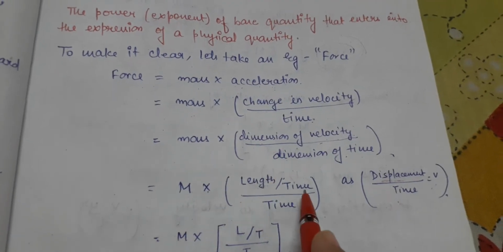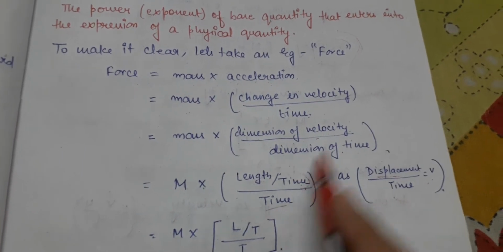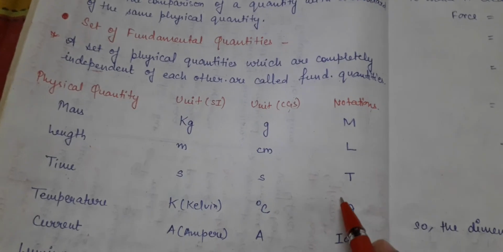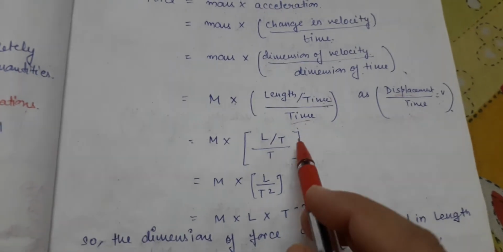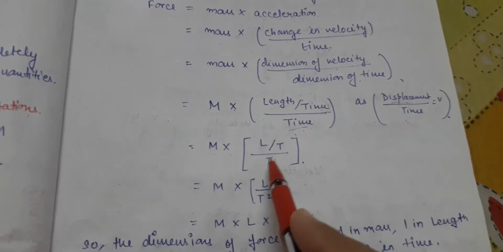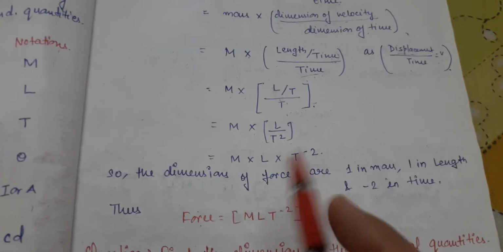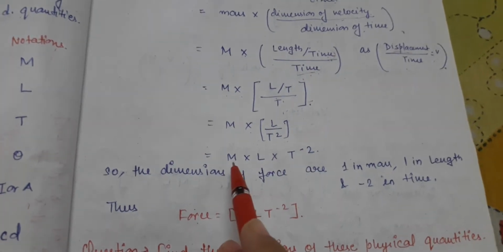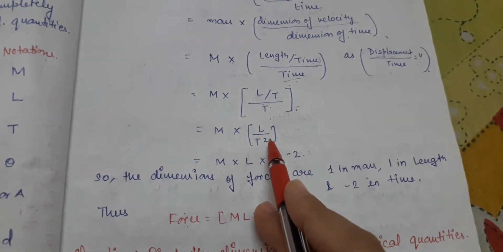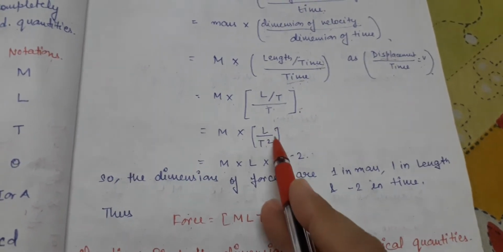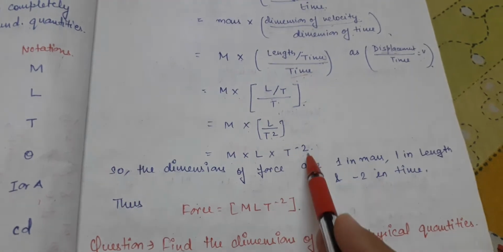So mass into length upon time. Length upon time denotes velocity, change in velocity. And the dimension of time is already given. What is the dimension of time here? T. So in place of time, we can write T here. So the formula now becomes m into L upon T, whole divided by T. So this becomes m into L upon T square. If we bring the T upside, it becomes m into L into T minus 2. Whatever power is in the denominator, when it comes up, it becomes the inverse. Since in the denominator it is plus 2, in the numerator it will become minus 2.